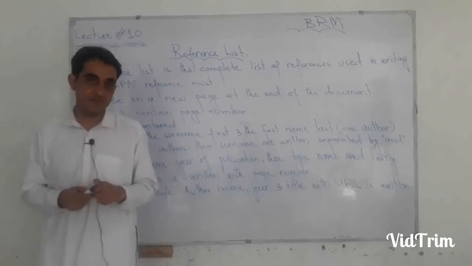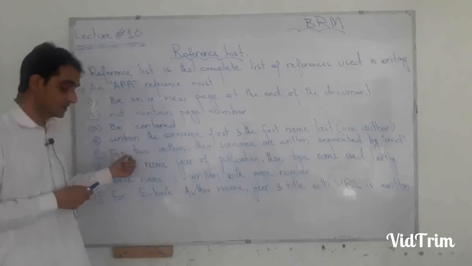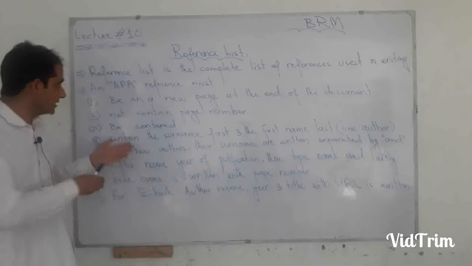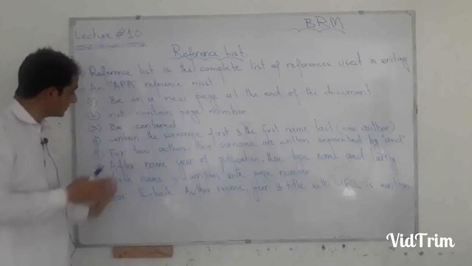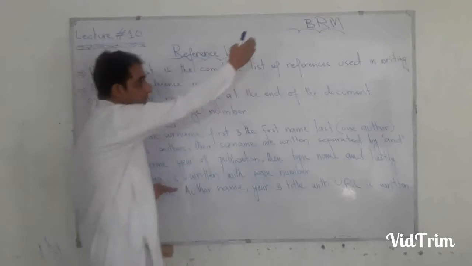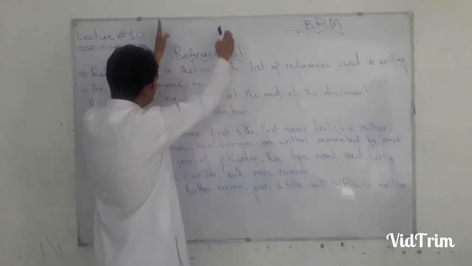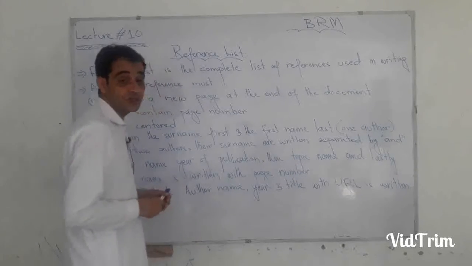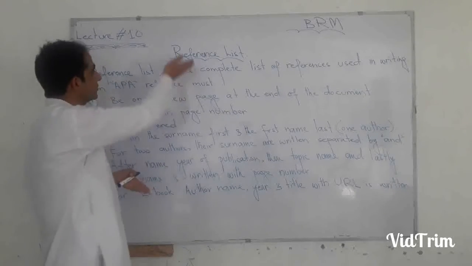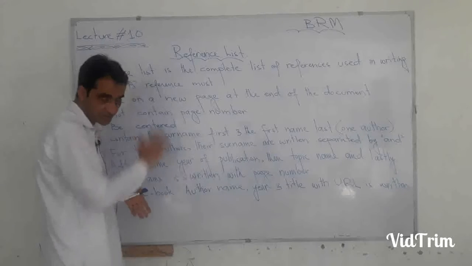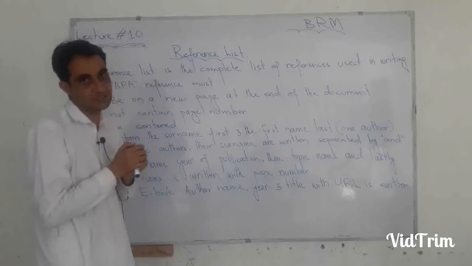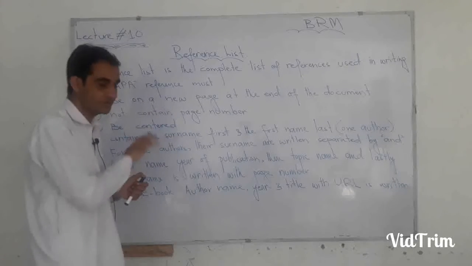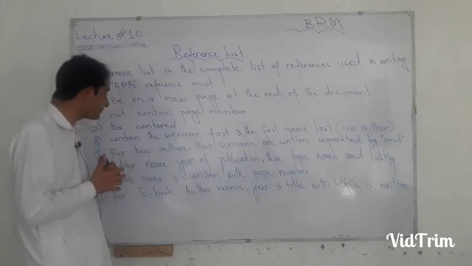Number third, be centered. Be centered means, you have seen in the computer that a list can be started from here, a list can be started from here, and some list can be started from the mid. So the reference list must be located at the center of the page. These are some basic principles of the reference writing. We are moving forward to explain more.